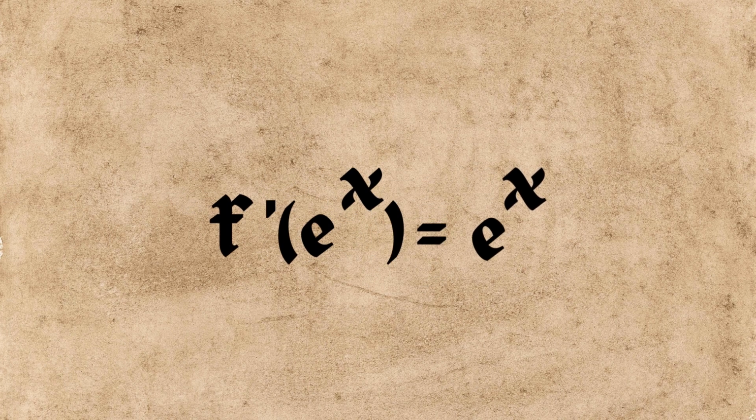The derivative of this function is also e to the x. And there we have it, e in all its glory. In honor of the mathematician, e is now known as Euler's constant, one of his many prolific mathematical discoveries. But hold on, this is just one base for an exponential function. Why does it apply to every exponential function?